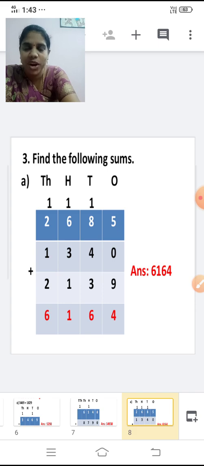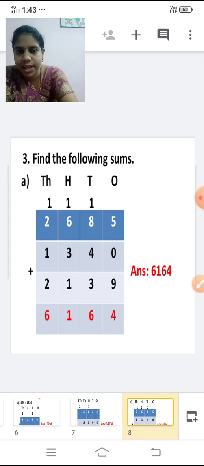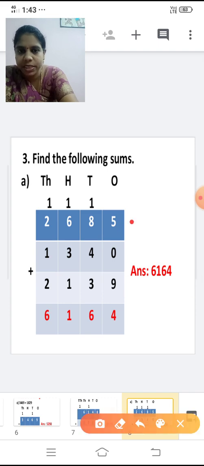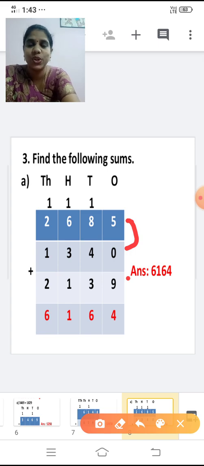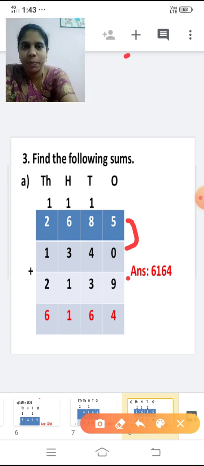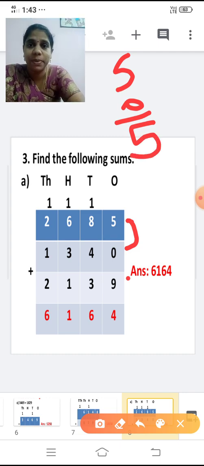So first take the ones place. We are going to add the ones place now. Now add 5 plus 9. 5, 0, 9. First add 2 numbers, 5 plus 0. If you add 5 plus 0, what will be the answer? 5. If you add 0 to any number, the answer will be the same.